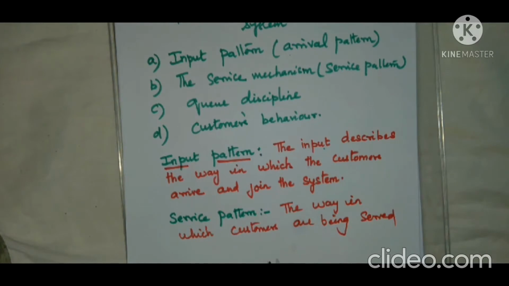For example, if machines are coming to the repair station to be repaired, it is not necessary that it will take the same time duration for all the machines to be repaired. Depending upon how much damage has occurred to the machine, that much time will be consumed. So again, it is a random variable.